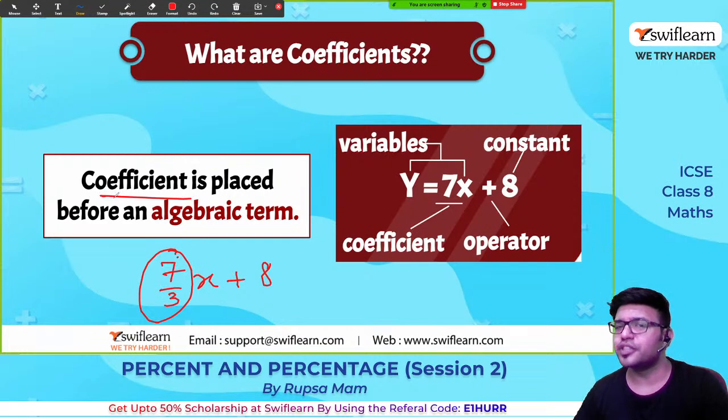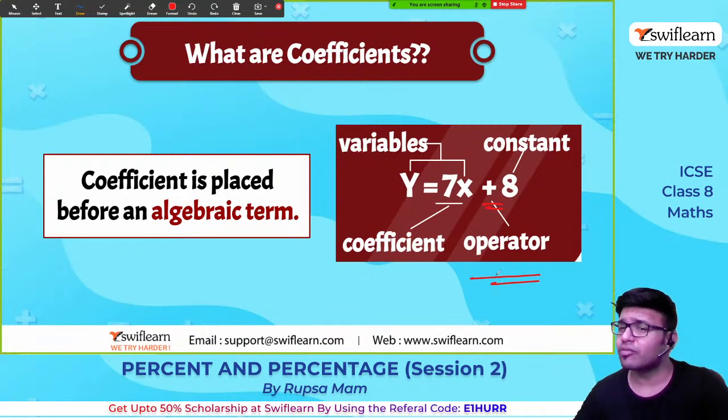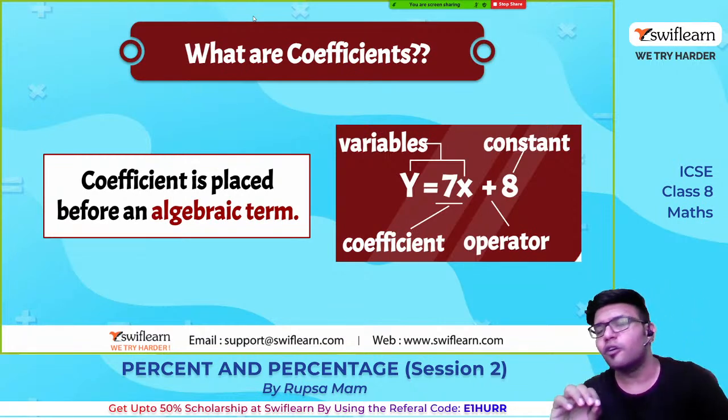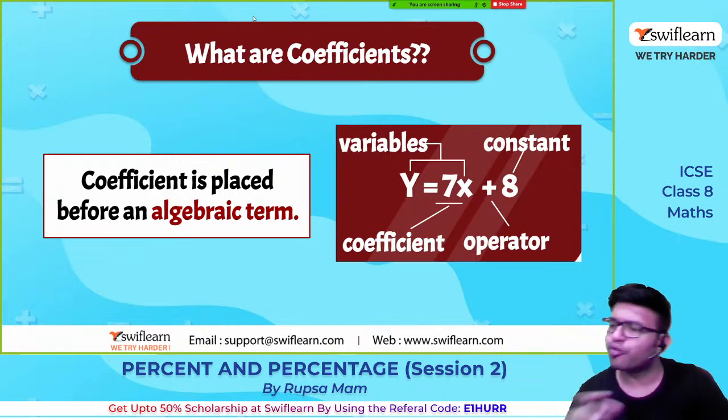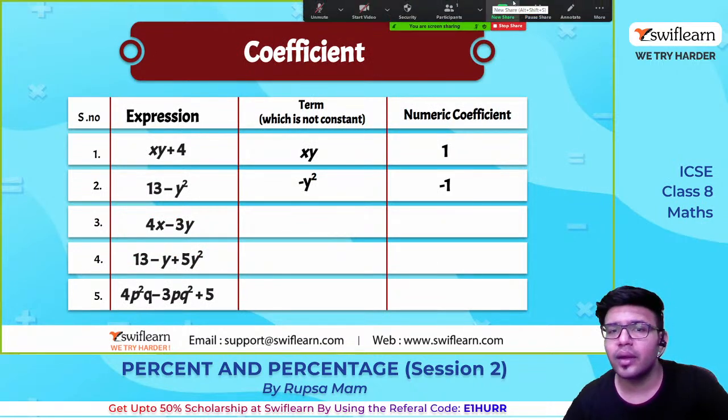Okay, so coefficient is the one which is placed with the algebraic term, and whatever this symbol is there, that is called an operator. Okay, plus हो, minus हो, multiply हो, division हो, whatever is that thing, that is called an operator. Okay, so understood. So the main thing is variable, which is x, constants, which are the numbers without variables, and coefficients are the numbers attached to the variables, written before the variables. Let's complete this.